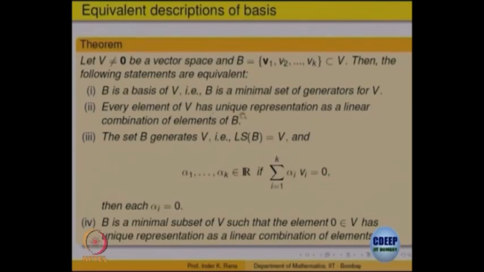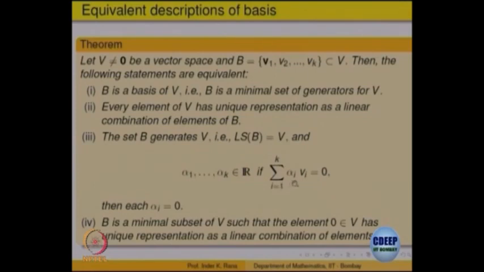Second, every element in the vector space has a unique representation in terms of elements of B. That means every element V in V is a unique linear combination. Those scalars alpha i's are unique. And the third says every element is a linear combination and 0 has unique representation.